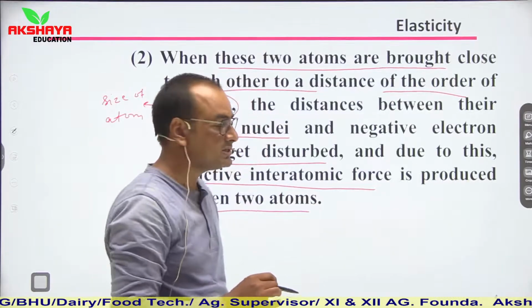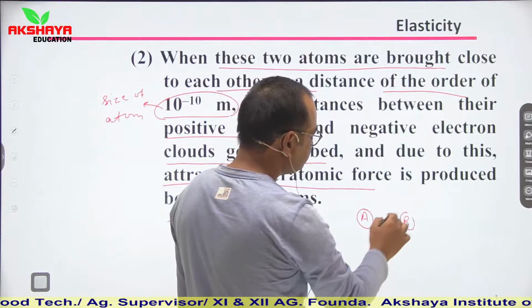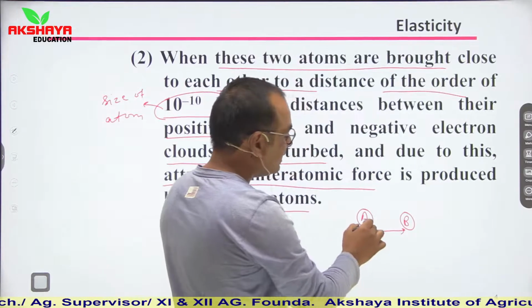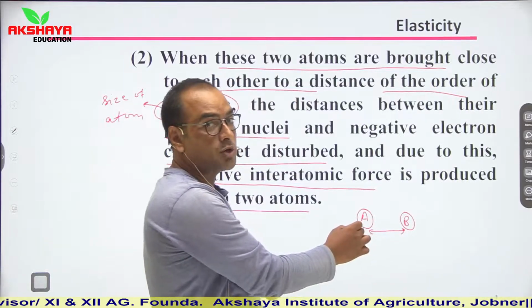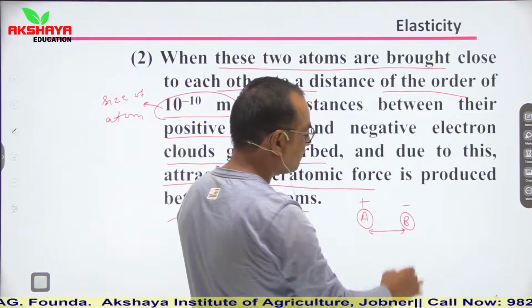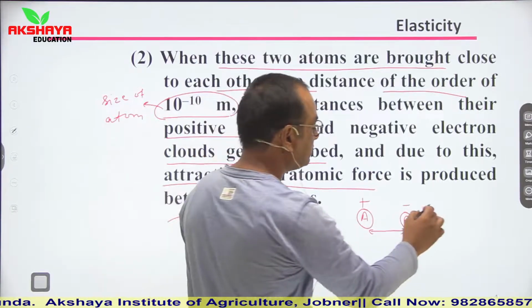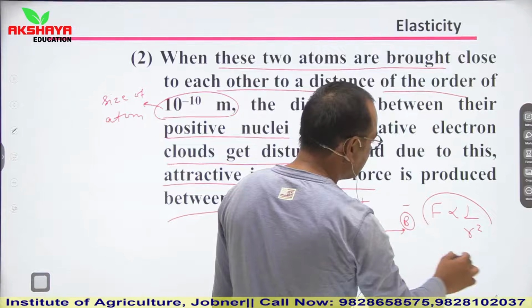The simple thing is that if the separation between these two atoms is decreased, then the force of attraction increases, because one is of positive nature and another is of negative nature, and we know that the electrostatic force is F proportional to 1 upon R square.